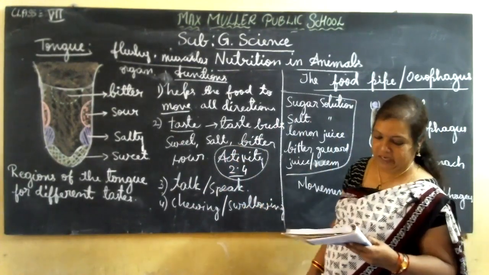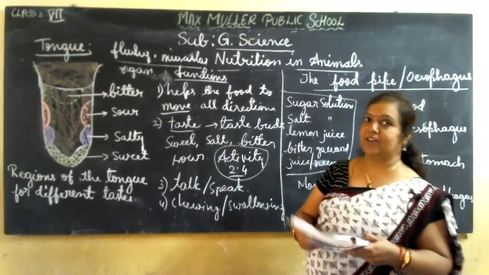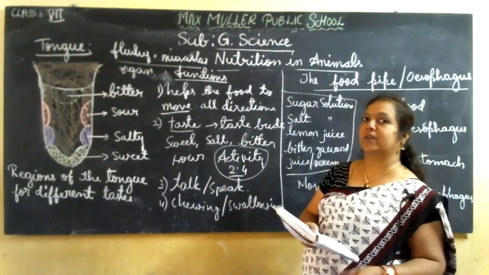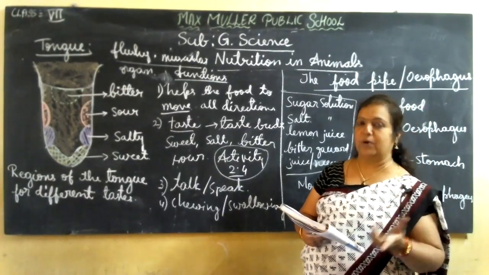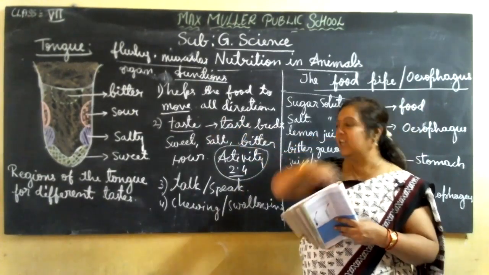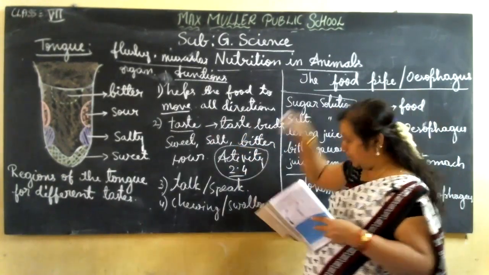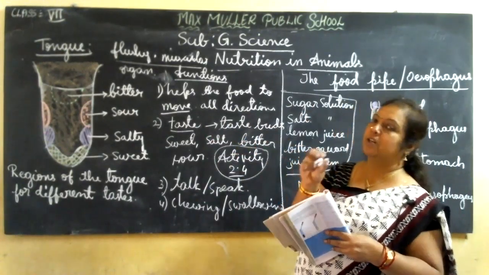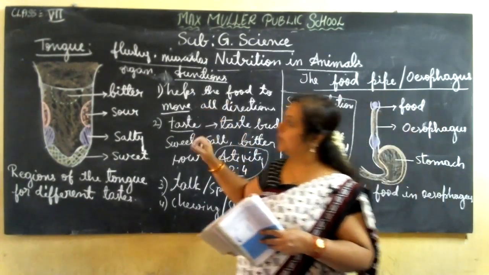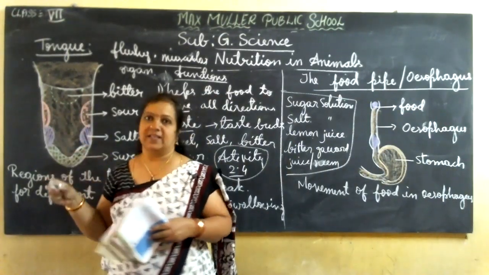How to test? Ask your classmate or anybody in your house. Tell them to open the mouth and open the tongue properly, as shown there, and place a drop of solution in different places of the tongue. So here, maybe here, maybe here, any one place.